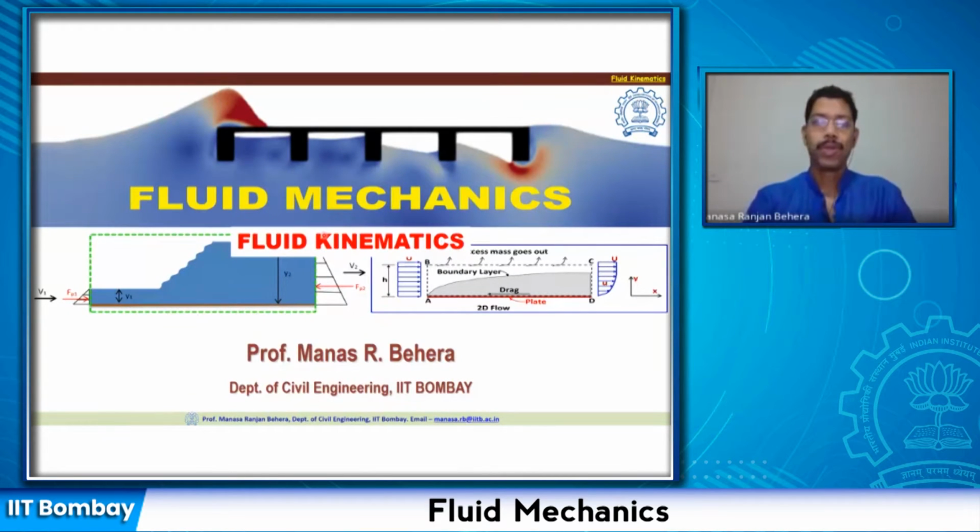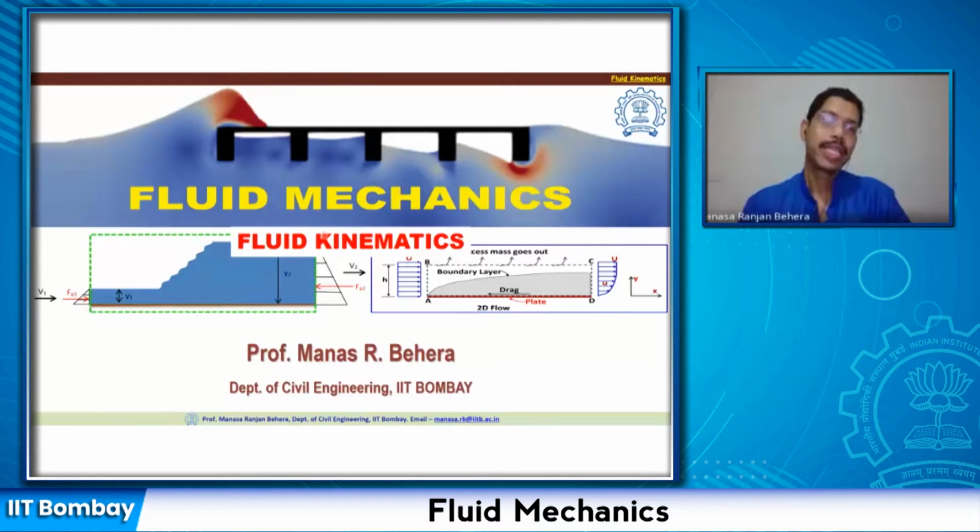Today we will be discussing the topic fluid kinematics, in which we are going to talk about the flow or the motion of the fluid without considering the forces which drive this motion.